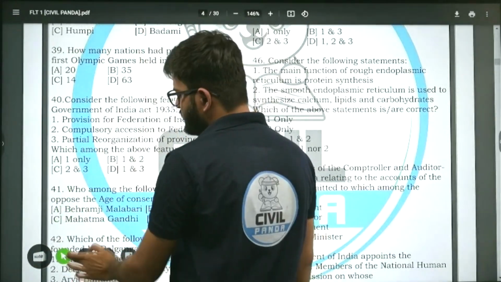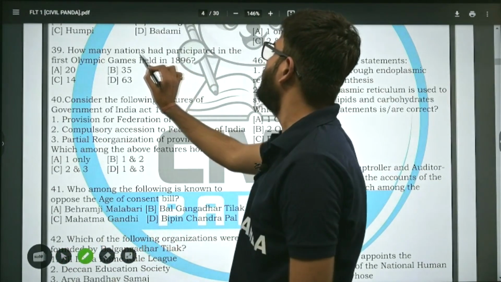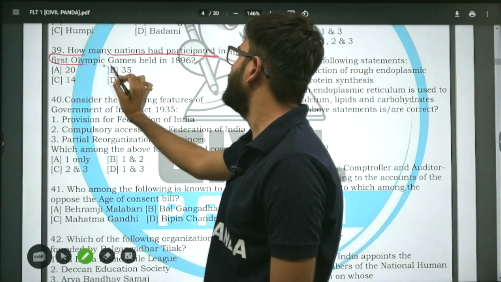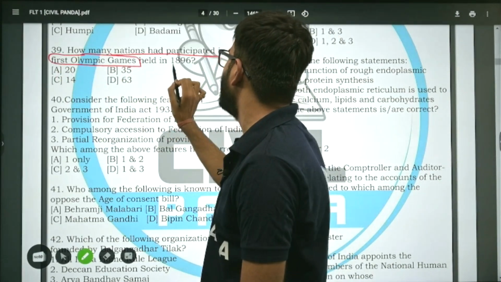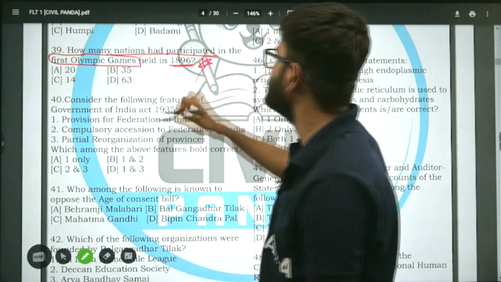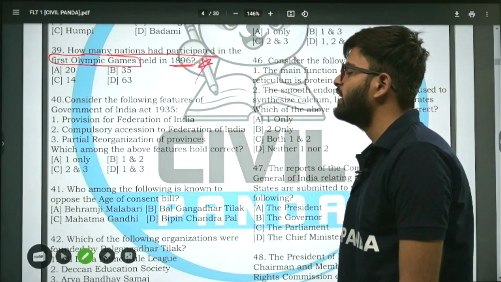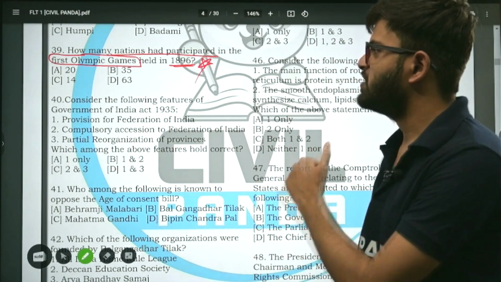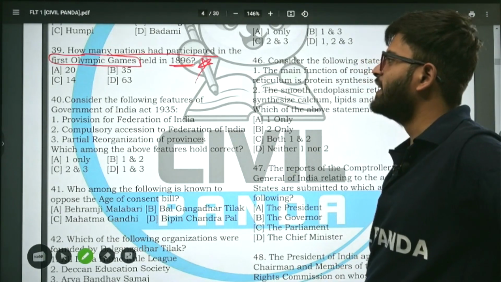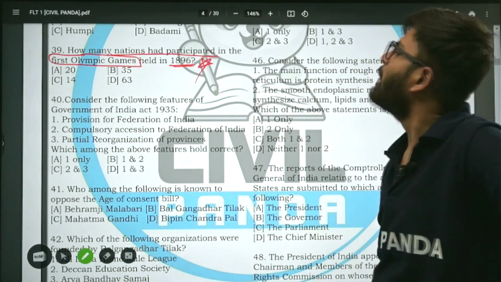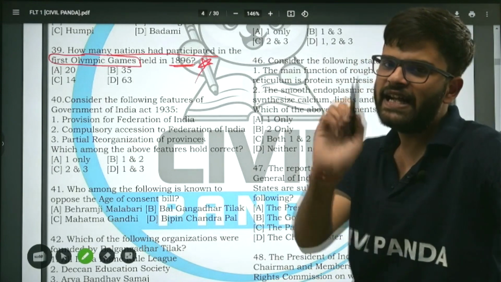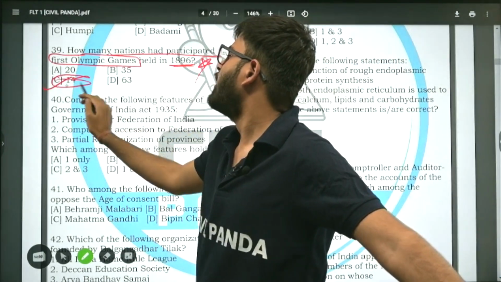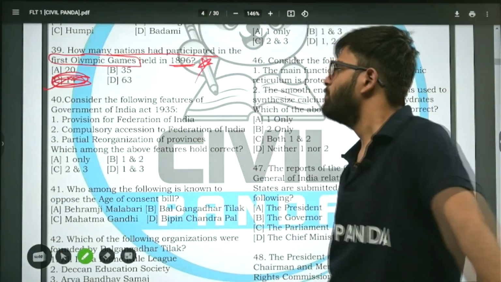How many nations had participated in the first Olympic Games in 1896? Correct answer is 20, 35, 14, or 63? Option A, B, C, D. What is the right answer? How many nations had participated in the first Olympic Games in 1896? The correct answer is 14. 14 nations participated in the first ever Olympic Games.